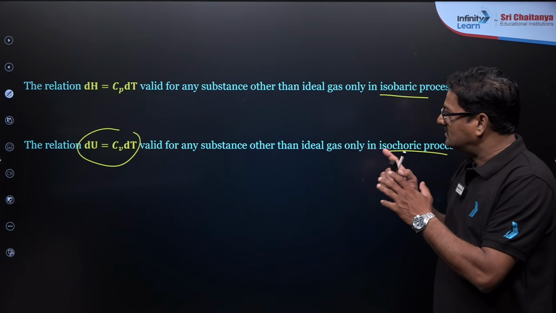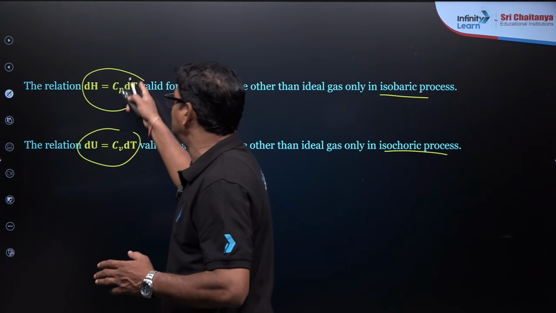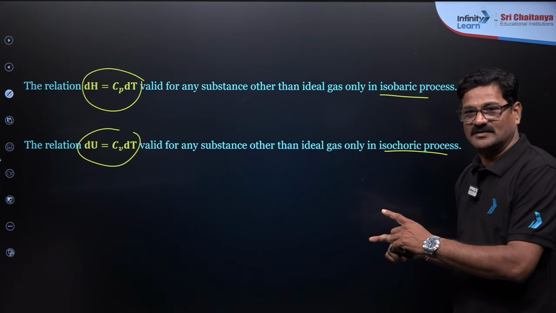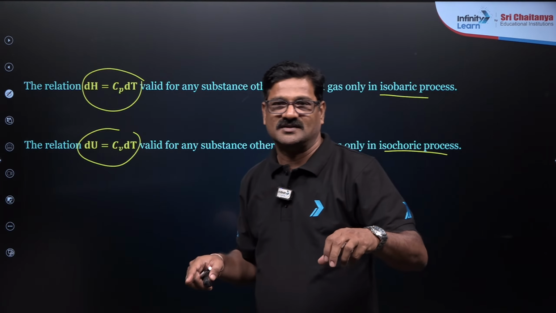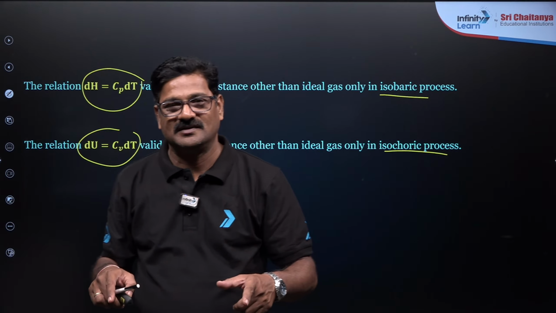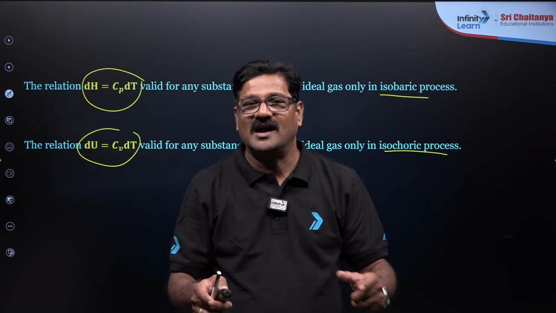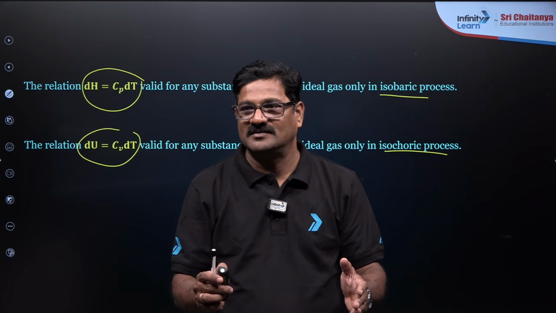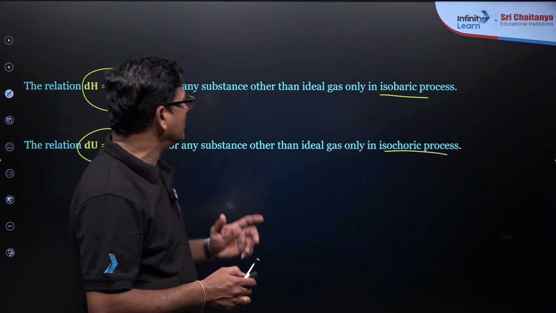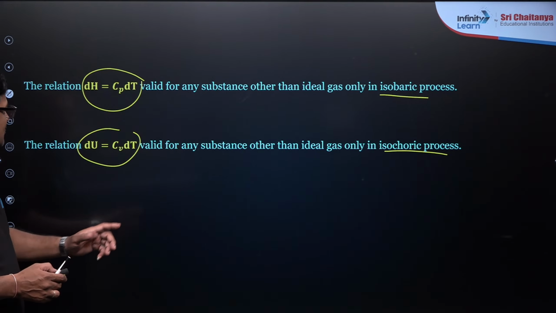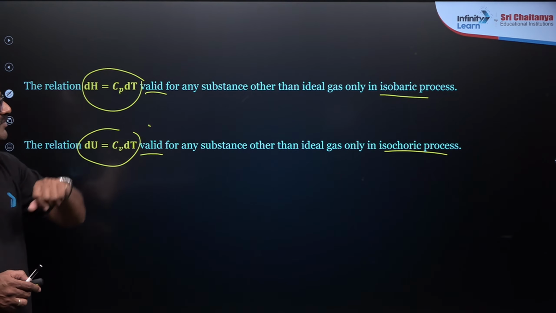What are the formulas that are there? You just take the validation about this, and you can do it. Some formula may come into the mind directly; don't take it blindly, so that you are not trapped. NEET examination is all about accuracy and precision and the speed. Speed we can learn later, and accuracy and precision are important. I am giving you the formulas and the validations. It is valid for isochoric process, it is valid only in isobaric process.